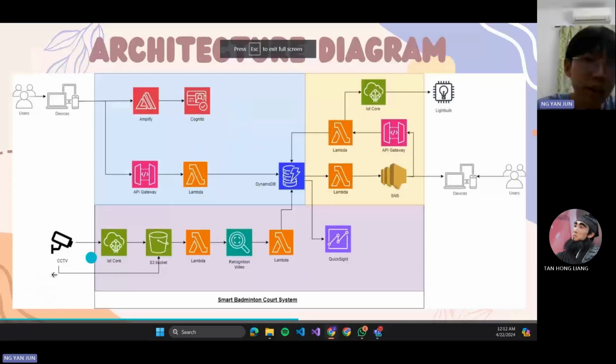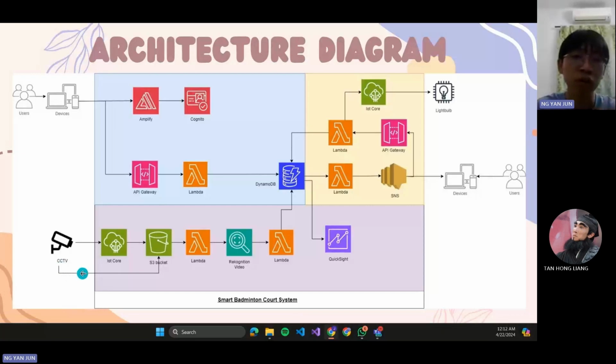Thank you. This is our architecture diagram. So for this module, we will utilize this CCTV. The CCTV will capture all the images when our player is on the court, and then it will connect with our IoT core, and after that, it will upload all the images captured with the timestamp to our S3 bucket. After that, our Lambda will process to call Rekognition to detect whether the shuttlecock is inside the court or outside the court.